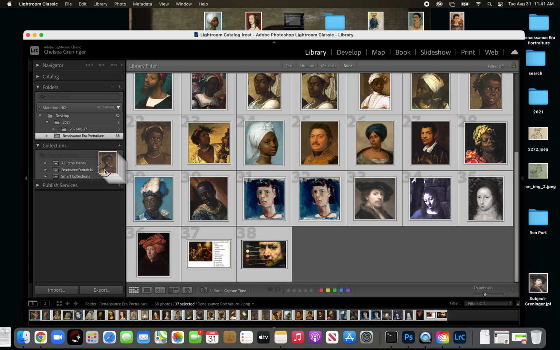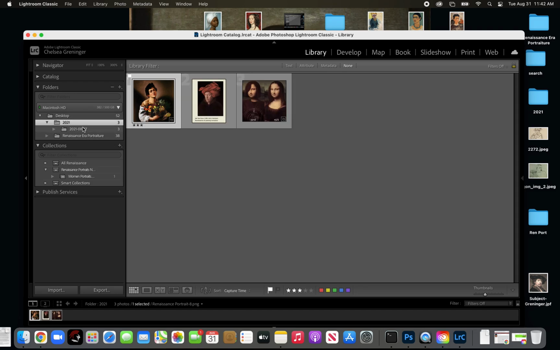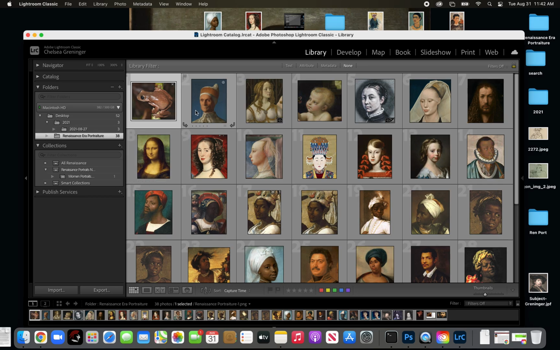Drag it to Renaissance Portraits New. Let's just try 2 of them and see why that's being stubborn. There we go. So I dropped them in women portraits, even though that's not a woman there.